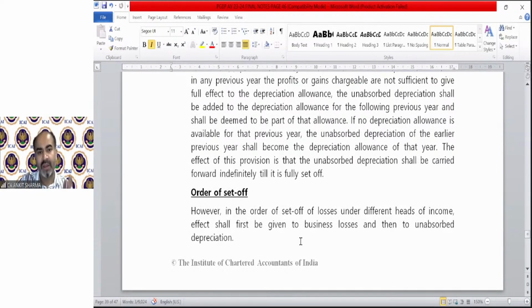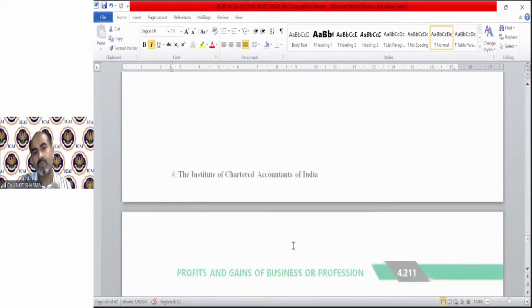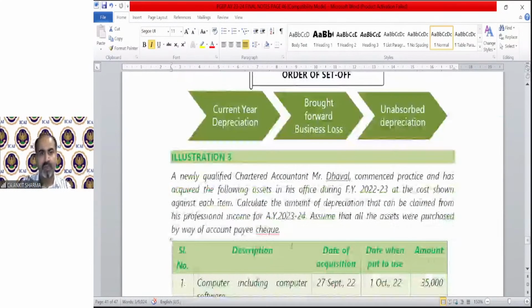Order of set off under different heads of income shall first be given to business losses and then to unabsorbed depreciation. You cannot set it off from the salary head. The unabsorbed depreciation can be carried forward for an indefinite number of years. There is no time limit to set off. Okay. That is the priority of set off. So first of all, you should claim current year depreciation, then brought forward business loss, and then the unabsorbed depreciation. This priority of set off, etc., will be discussed with you when we discuss the carry forward and set off of losses chapter.